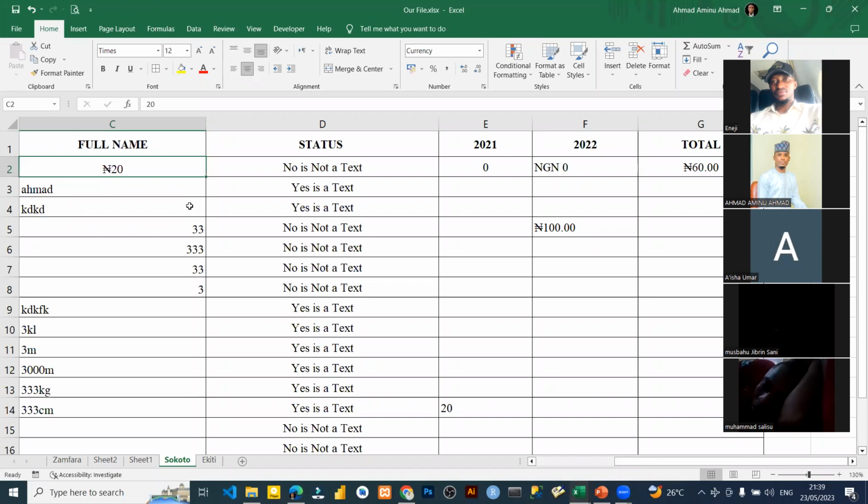The formula for ISNUMBER is equal to ISNUMBER, open bracket. That's the function of ISNUMBER. Please, all your assignment has to do with the previous week. Your assignment question has to do with what you did in the week. So please rewatch what we did in week 3. That one will solve your assignment for you.